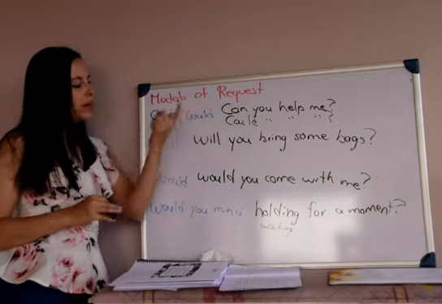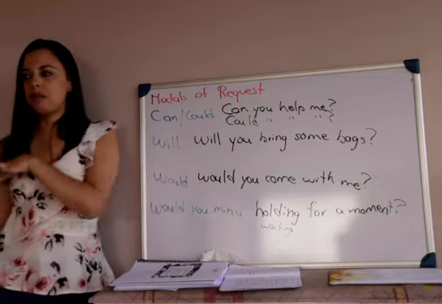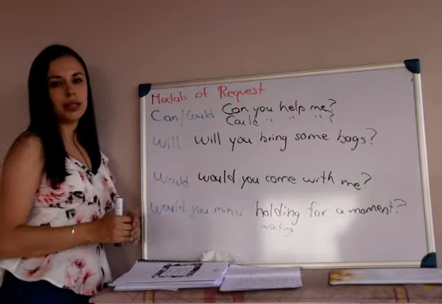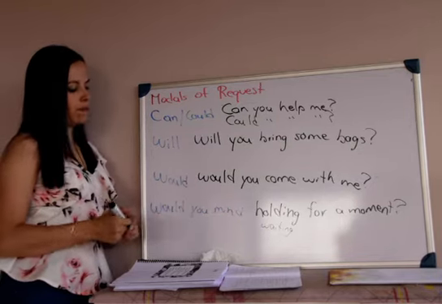So again, we are making the request. We are asking the person to just wait for me. I'm going to do something very quickly. I'm going to be back. Okay, so would you mind waiting for a moment? That's our request. A request for time in this case.